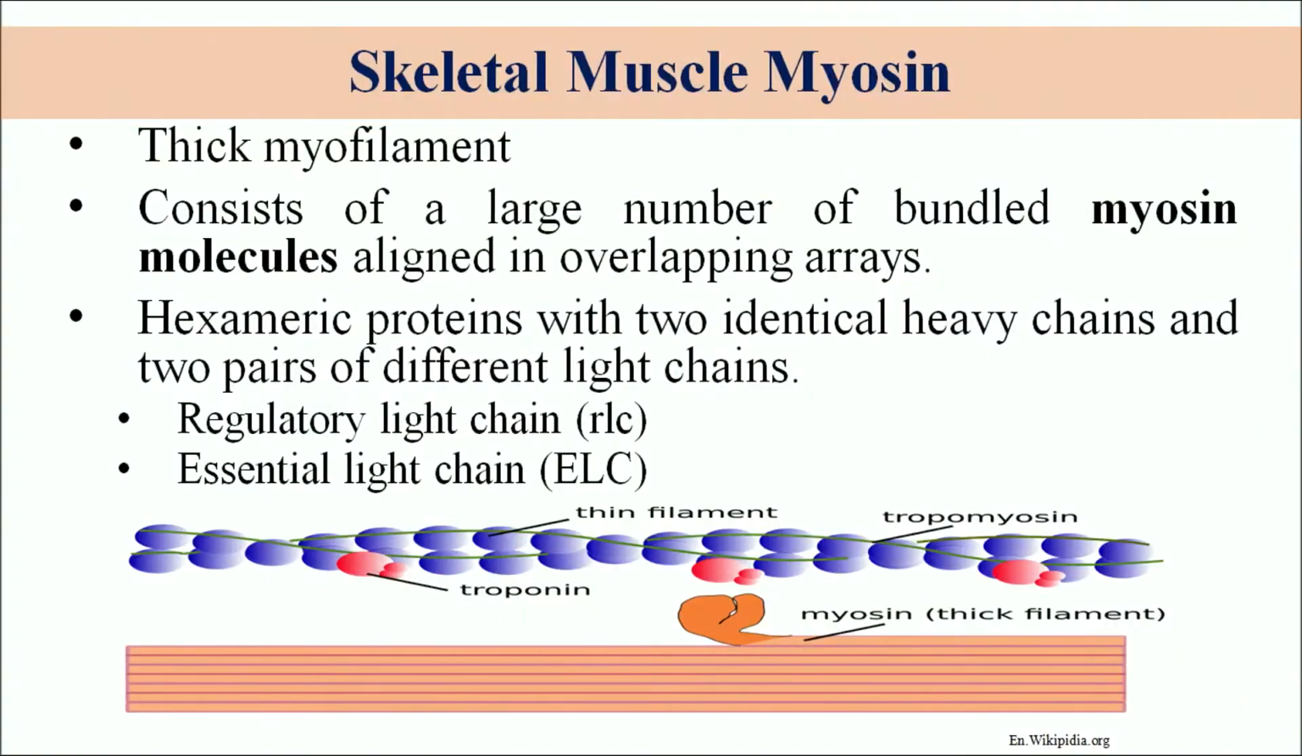Myosin is the thick myofilament. It consists of a large number of bundled myosin molecules aligned in an overlapping manner. It is a hexamer of proteins, containing two identical heavy chains and two pairs of different light chains, the regulatory light chains as well as the essential light chains.